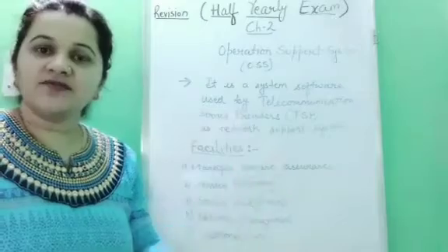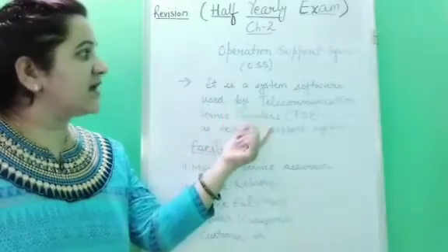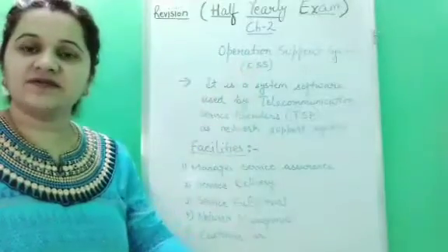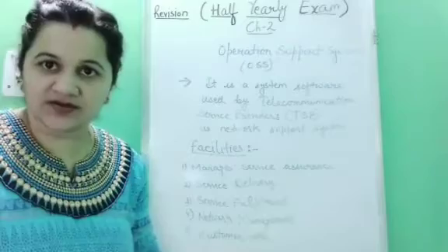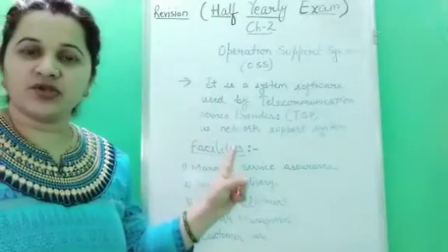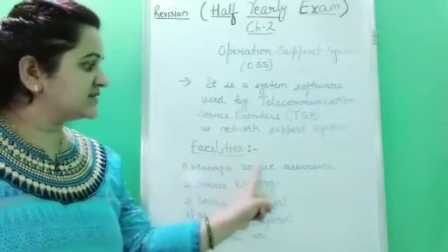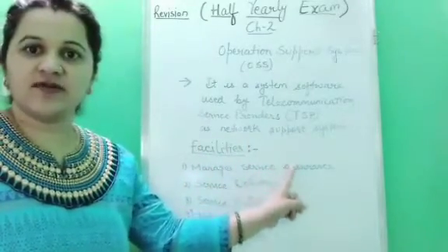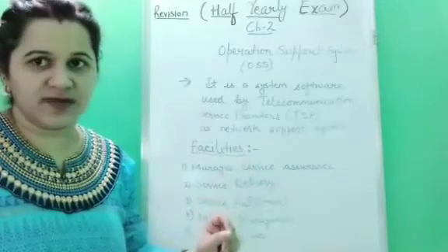These are the companies which provide us telephone connections. Now these companies use this kind of system software so that they can manage their telephone networks. Here are the facilities which are provided by the operation support system. First one is it manages service assurance. It makes sure that all the services are provided to you and they work in an efficient manner.